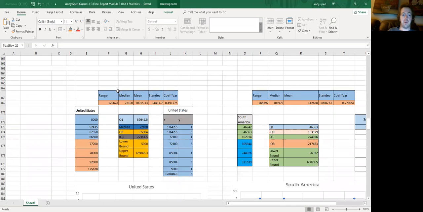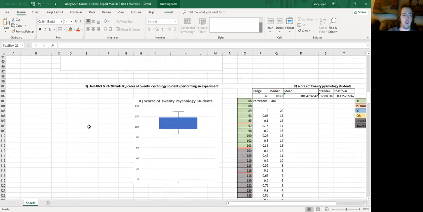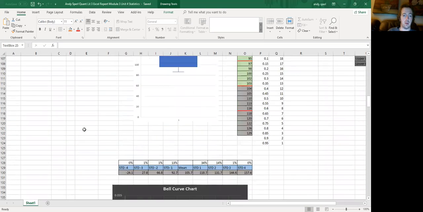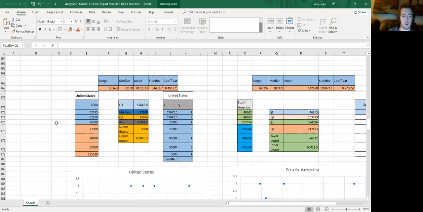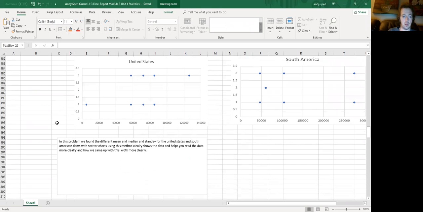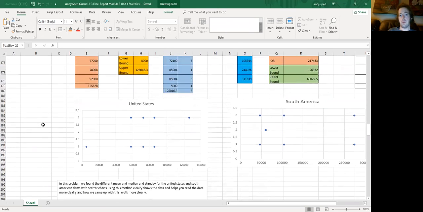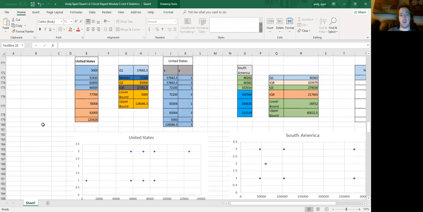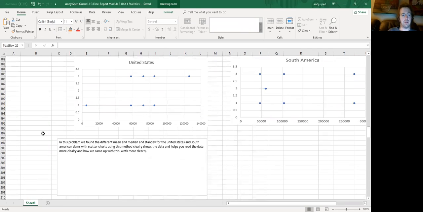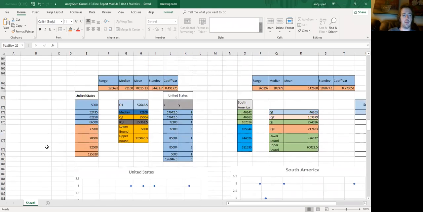And this here is a few of our graphs, just showing this one here, which shows the range of median between South America and the United States. In this problem, we found the different means and medians of the United States and South American dams.